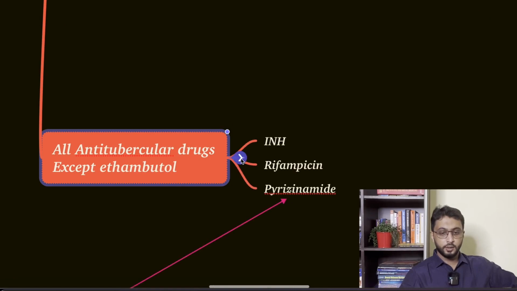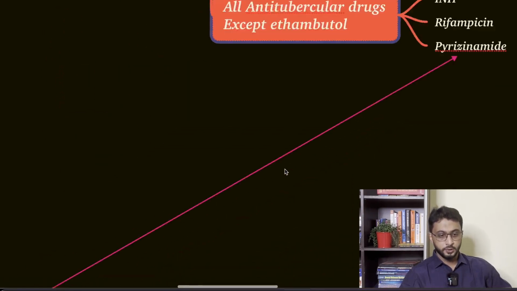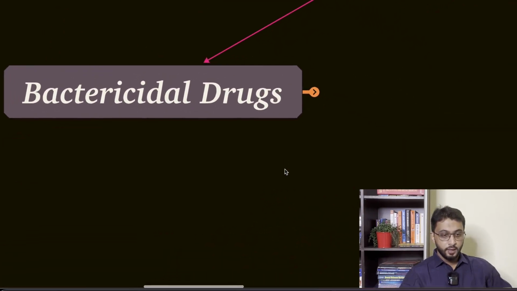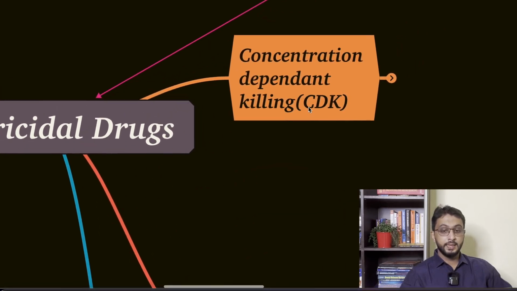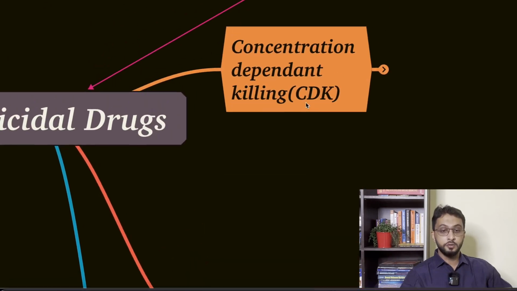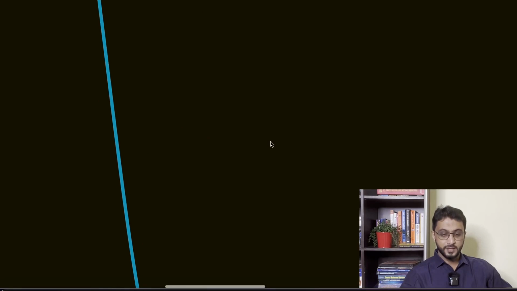We'll study this more. These are the drugs: INH, rifampicin, pyrazinamide. Okay, so yes, we'll study this in detail, but please note this. So hopefully you have written the notes there. Now finally, we are going to say a little bit more on bactericidal drugs, the concept of CDK and TDK, that is concentration dependent killing, time dependent killing. There have been questions asked from this.